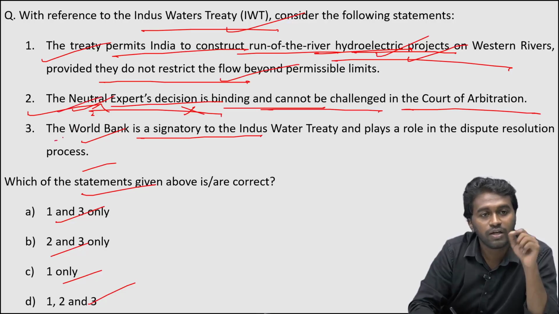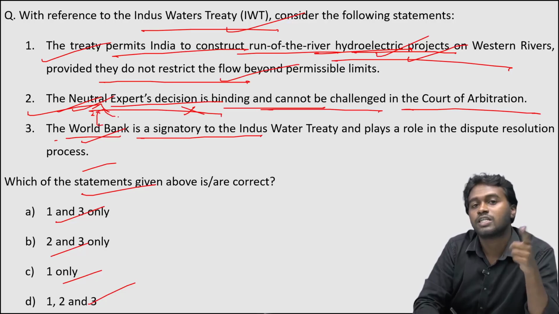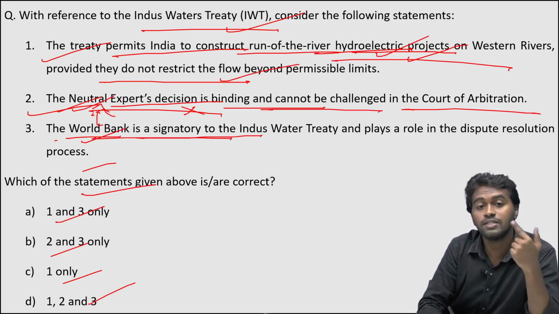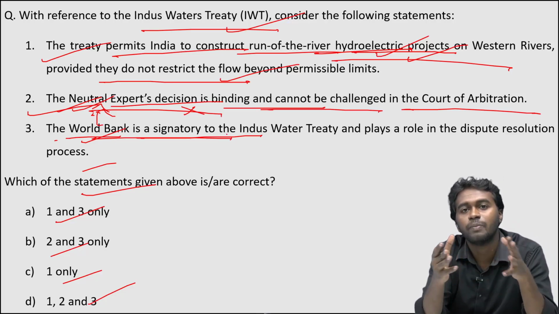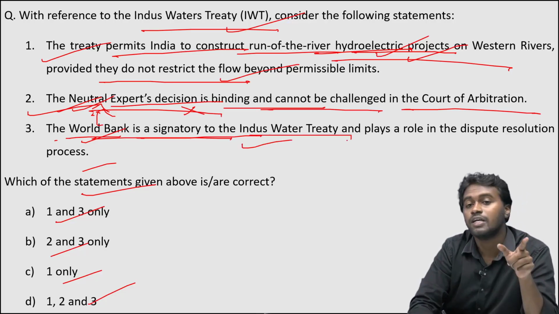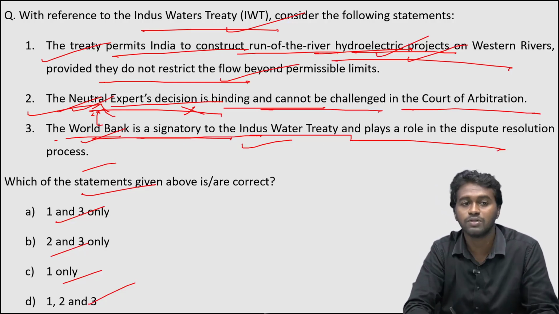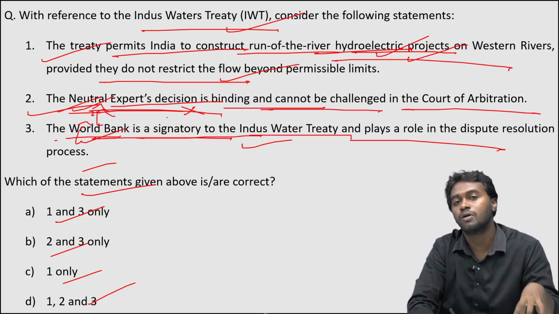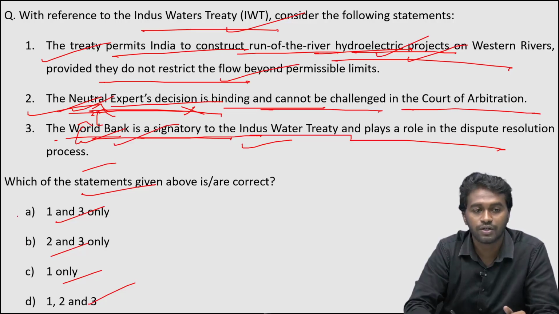And statement 3, like I already mentioned, the World Bank will be appointing the neutral expert panel to deal with the dispute. Yes, the Indus Water Treaty was signed under the mediation of the World Bank only. Therefore, the World Bank is a signatory to the Indus Water Treaty and also plays a role in the dispute resolution process, because the World Bank only will be organizing this neutral expert panel. Therefore, statement 3 is also correct. Therefore, the correct answer is option A.